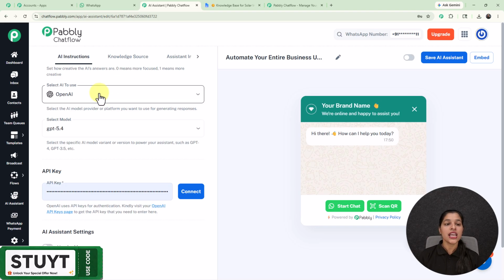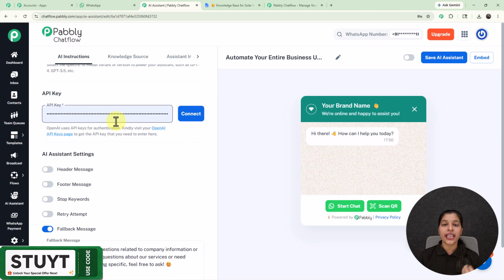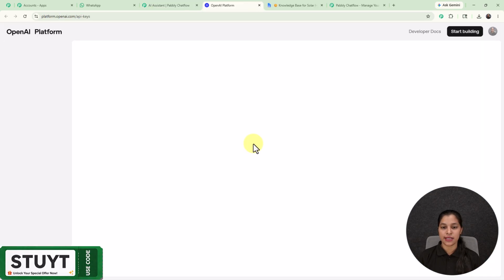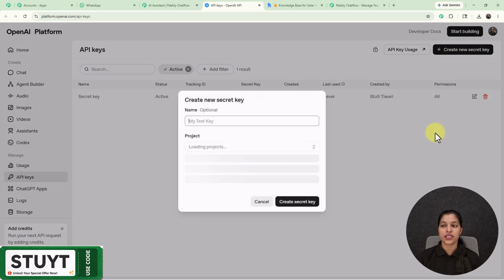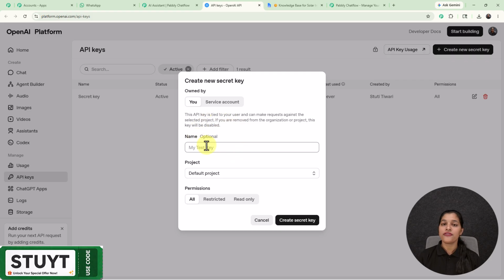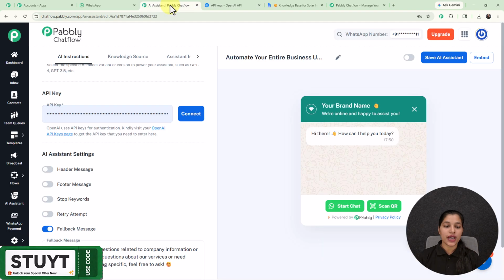And right after, OpenAI will be selected as the AI to use, and from here you can select its model. And now here we have to provide the API key. And for getting this API key, you can visit this OpenAI API key page. And here we are on this page where you just have to click over this create new secret key button. And right here you have to provide the name and the project name, and your API key will be created if you are using a paid account. And right here I already have my API key, so I'm going to just connect it. And as I have clicked over this connect button, it is saved successfully.